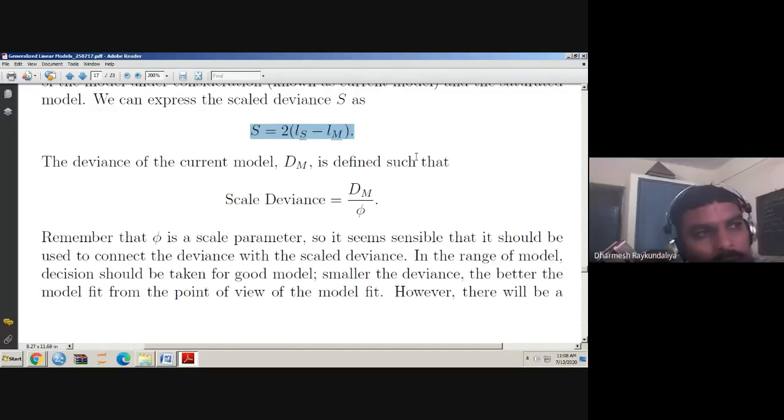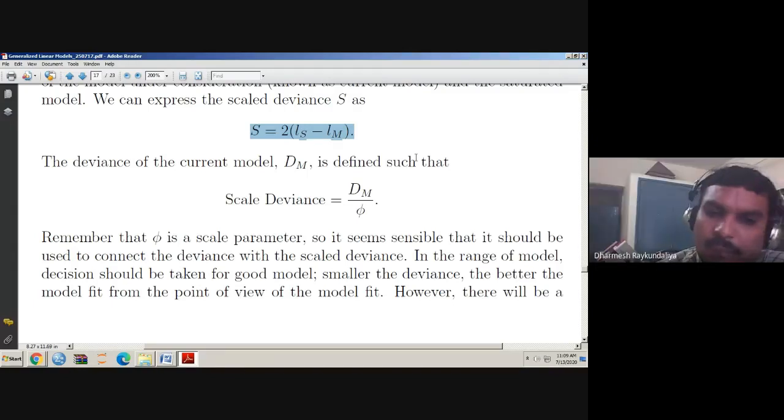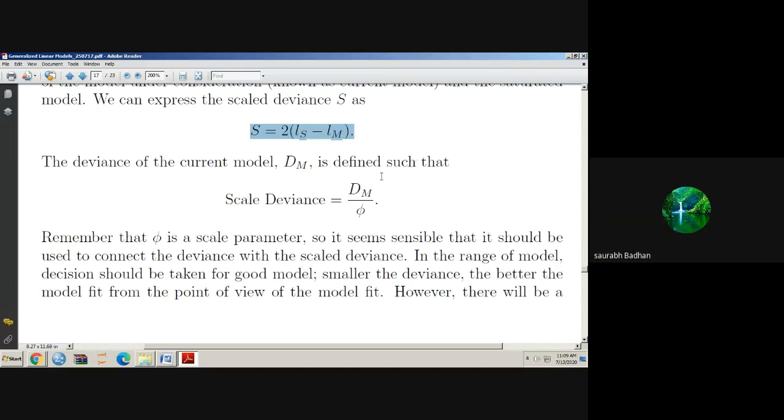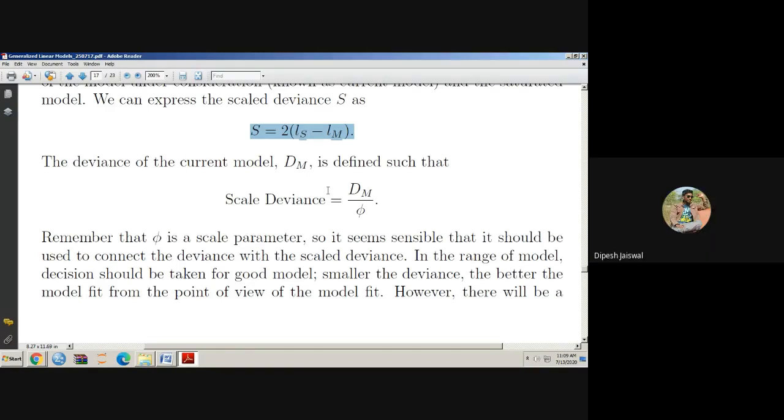So that is how, in examination as well as in the comparison of two models in practical life, we take the decision based on the deviance. A model which has the smaller deviance is considered to be a good fit model, the best model, a model which describes the data well. In the second semester we said lower the AIC, lower the BIC, better the model. So this is another criterion: lower the deviance, better the model.